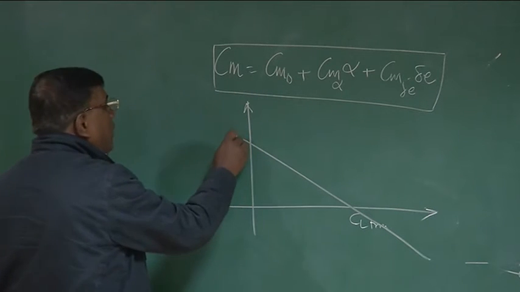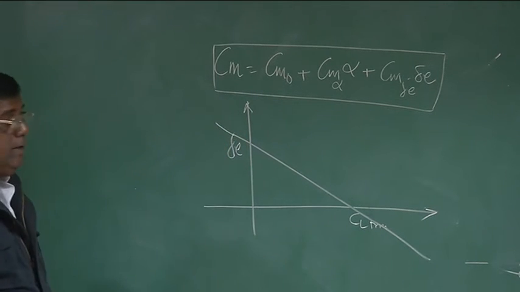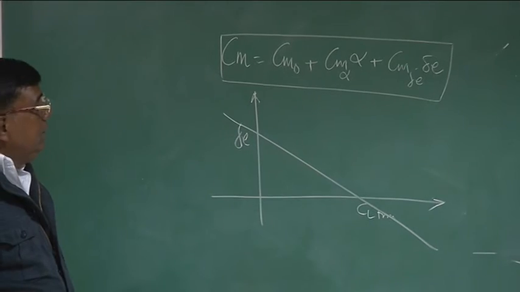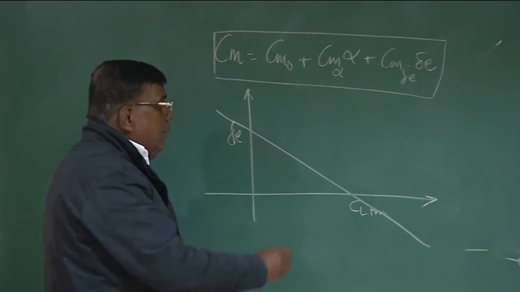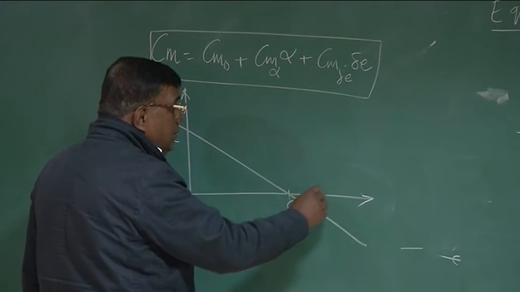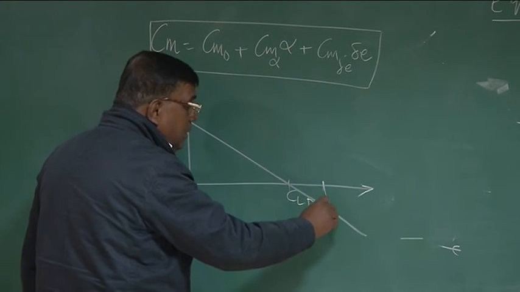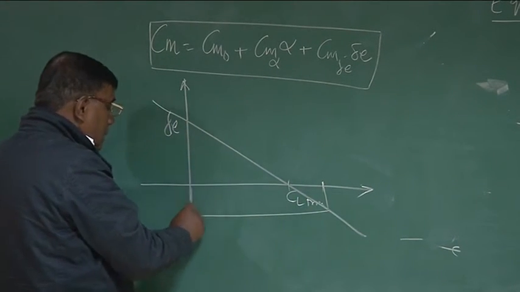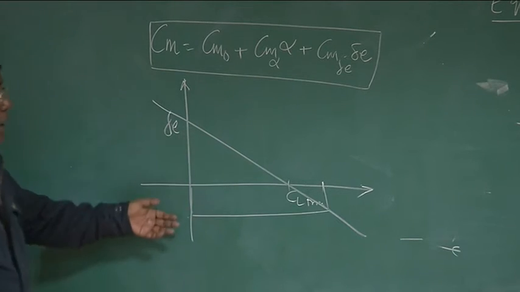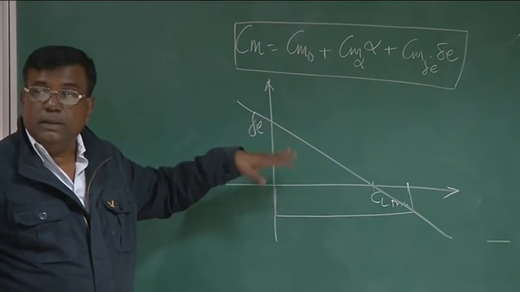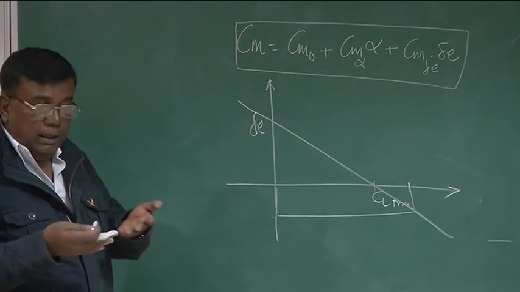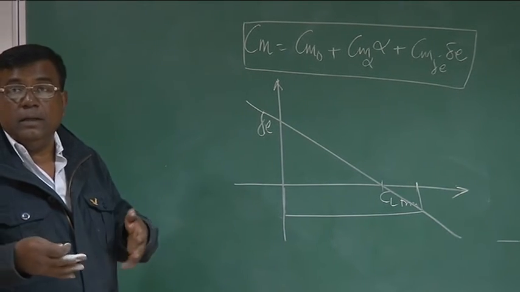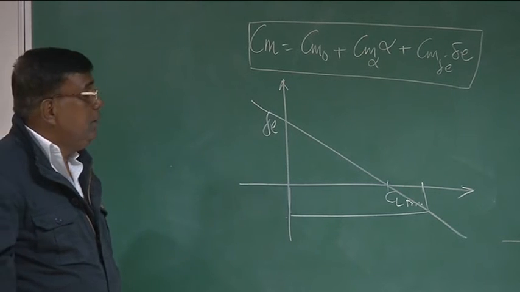If I try to plot delta E required for different CL trim, the variation is like this. Here again, you could see that if I am flying at this CL trim, if I want to fly at this CL trim, this variation will tell you how much delta E negative you have to put. So this directly gives the feed to the pilot. Before he goes for a flying, he will check what are the elevator deflections, and that's why he trains himself.